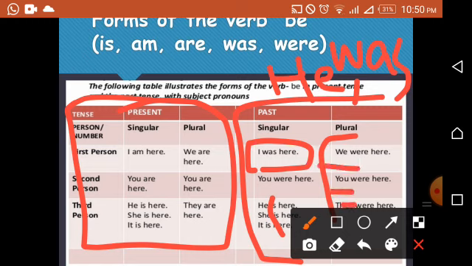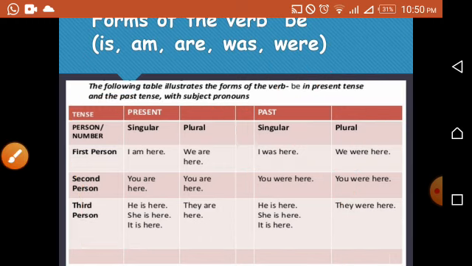So we use am with I, are with the plural nouns, is with the singular nouns, and likewise in the past we use was with the singular noun and were with the plural nouns.